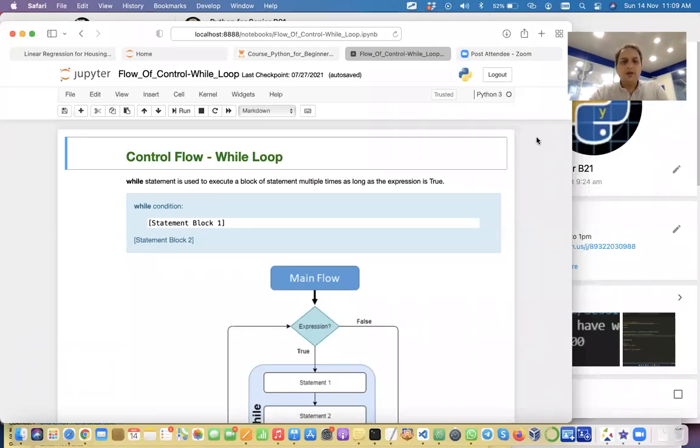Okay, so students, we will start with while loops today. They're another form of control flow statements. So control flow statements, my question to you is, what do you understand by control flow statements?